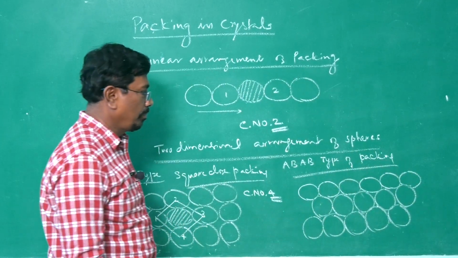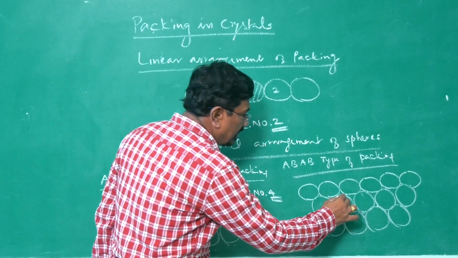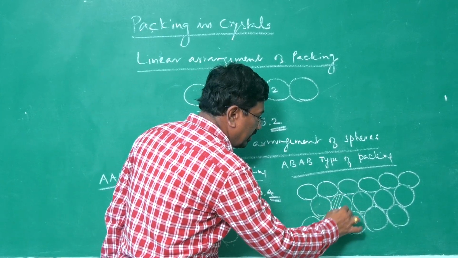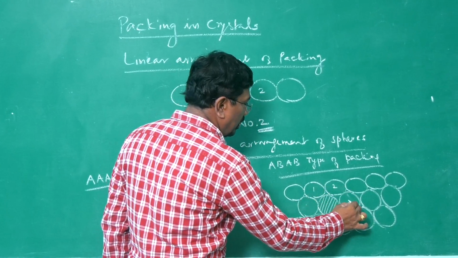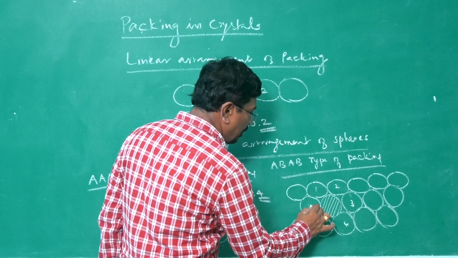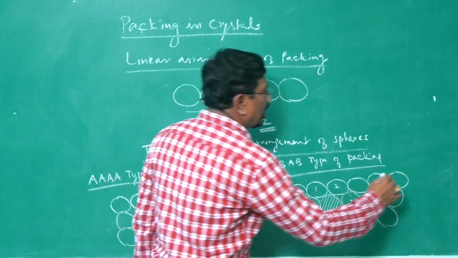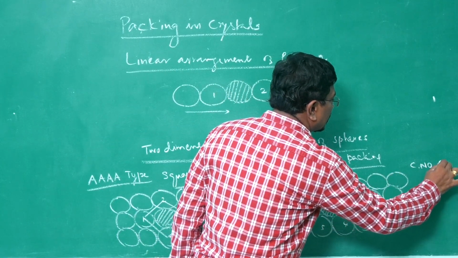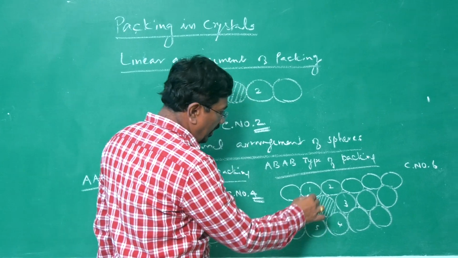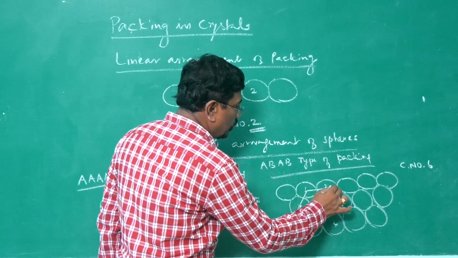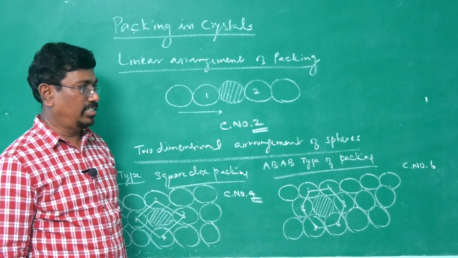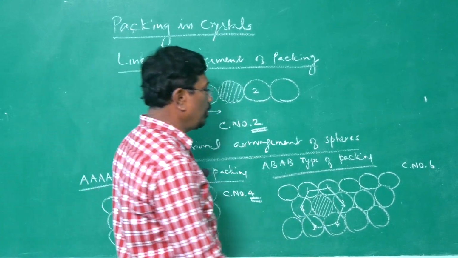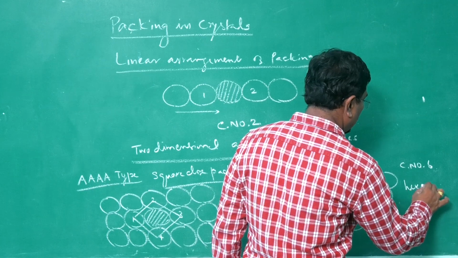Likewise. If I consider this as the atom for our consideration, it is directly in contact with 1, 2, 3, 4, 5, 6 spheres, showing that coordination number is 6. And if I connect the spheres, it gives hexagonal arrangement. Therefore, it is said to be hexagonal close packing.